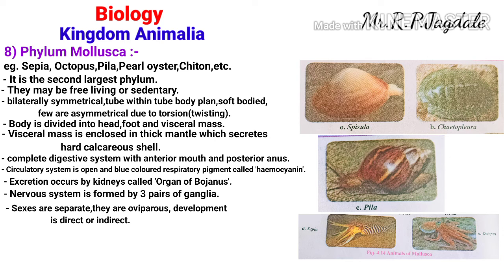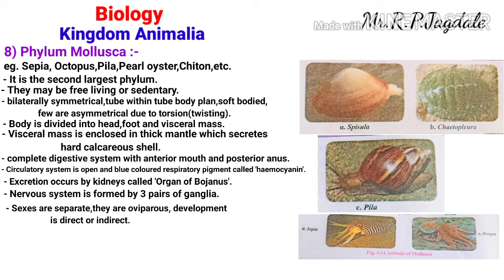These are oviparous animals, that means egg laying animals, and the development may be direct or indirect.